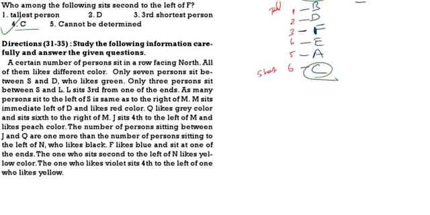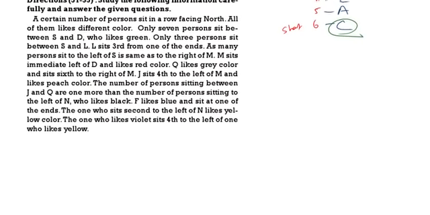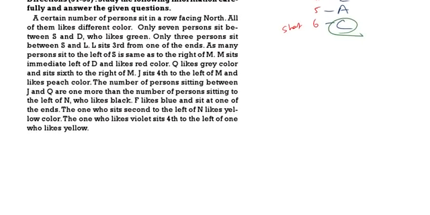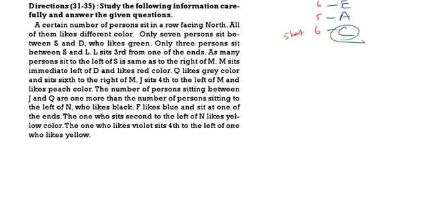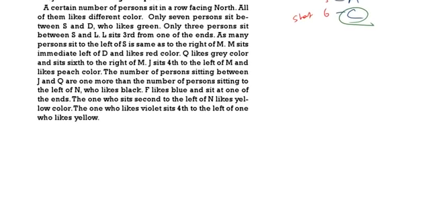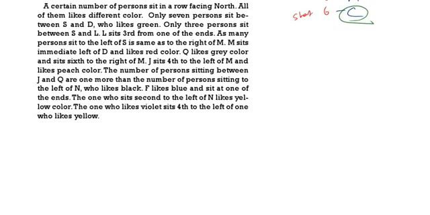Next, questions 31 to 35. Study the following information carefully, then answer the question. A certain number of persons are sitting in a row facing north. All of them like different colors. Only 7 persons sit between S and D, who likes green. Only 3 persons sit between S and L. L is sitting third from one of the ends.